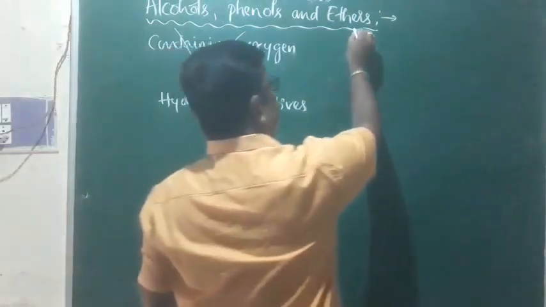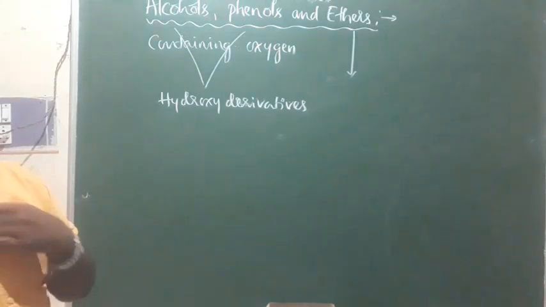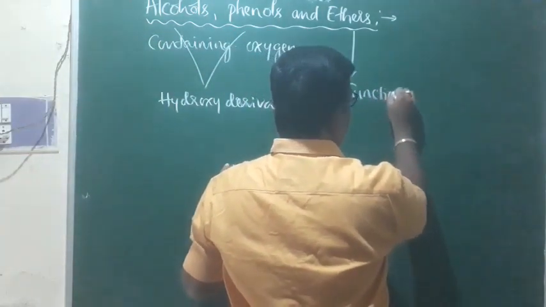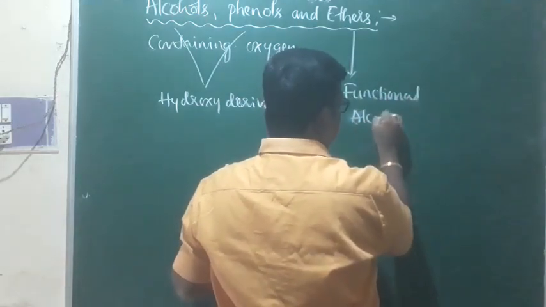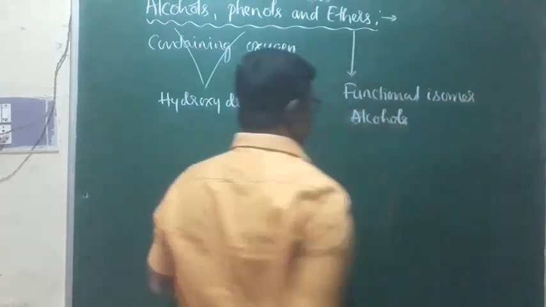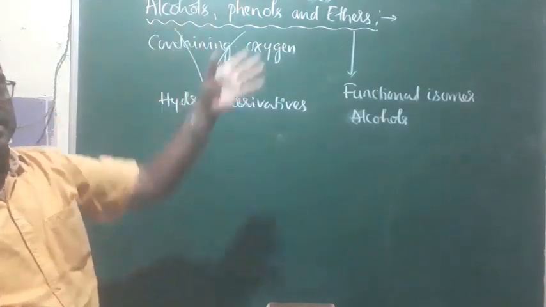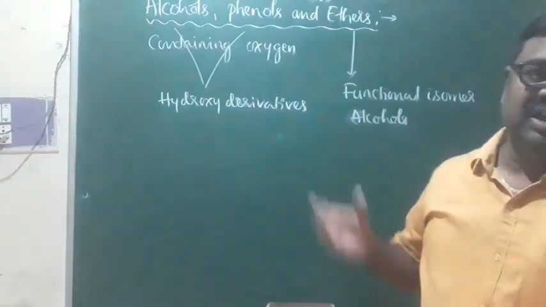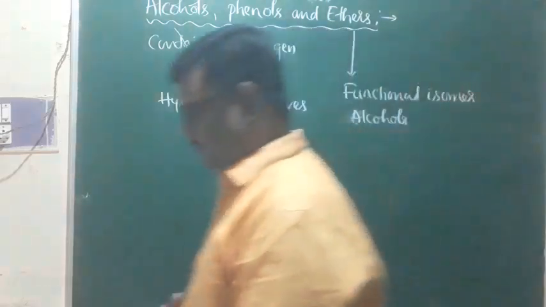And as far as ether is concerned, it is also an organic compound containing oxygen, but ethers are functional isomers of alcohols. Because of that, ethers, phenols and alcohols are discussed together in one chapter, alcohols, phenols and ethers. With this information, we'll begin with alcohols first.